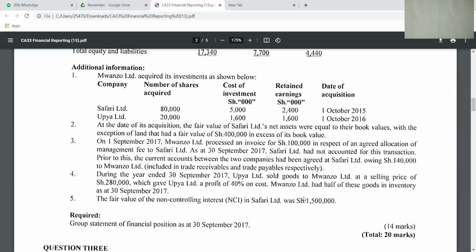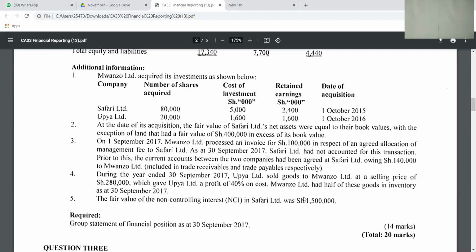But now, if this statement is missing from your question, you know automatically that when you are computing the goodwill of your subsidiary, you use the partial method. Because for associates and joint ventures, if you would like to compute their goodwill, it is obvious that you use partial. Because associates and joint ventures don't have an aspect of NCI. So the only entity where you think of the method to use is the subsidiary, because for the subsidiary, at least there is an acquired percentage, which is called the minority interest percentage or the non-controlling interest.